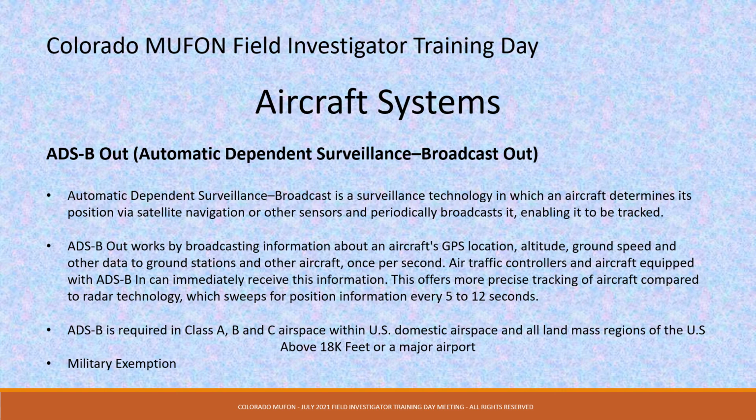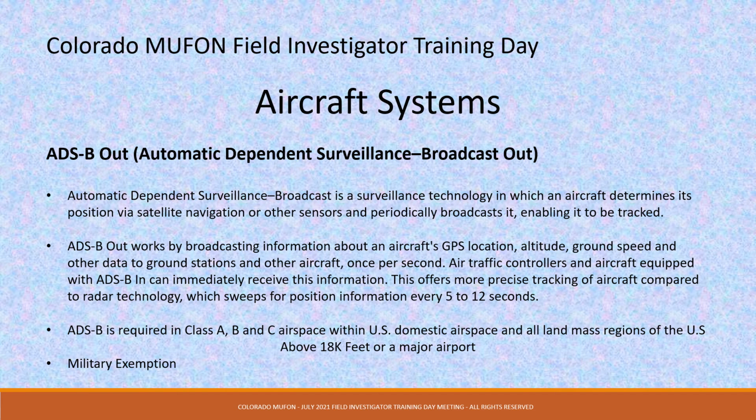ADS-B out, automatic dependent surveillance broadcast out. Automatic dependent surveillance broadcast is a surveillance technology in which an aircraft determines its position via satellite navigation or other sensors and periodically broadcasts it, enabling it to be tracked.